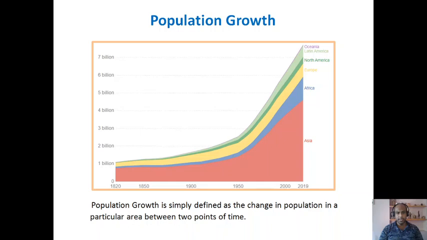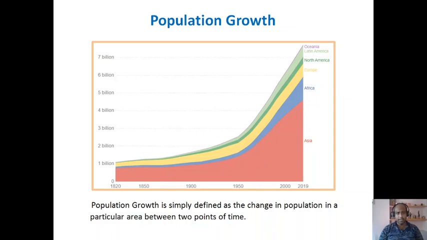As you can see in the given graph, these lines represent growth in population of different continents like Asia, Africa, Europe, North America, Latin America, Oceania, etc. In each and every case, you can see that the line is rising upward. That means there is positive growth of population.